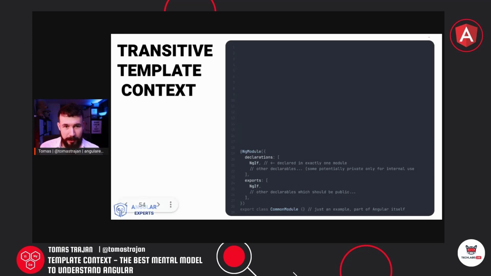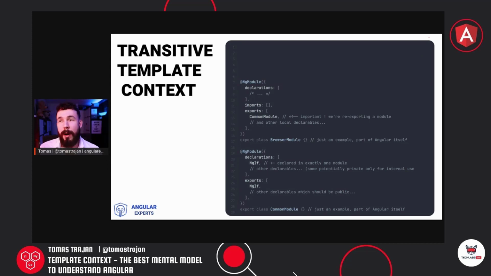Well, this will lead us to the concept of the transitive template context. So what do we mean by that? Let's start with that common module example from the previous slide. And then we will introduce another one, which is called browser module, which is the module that will be part of the imports array of the app module in a freshly generated Angular application with the help of the Angular CLI. And if we explore its implementation on GitHub, again in the Angular repo, we would see that this browser module is actually exporting the common module, right?